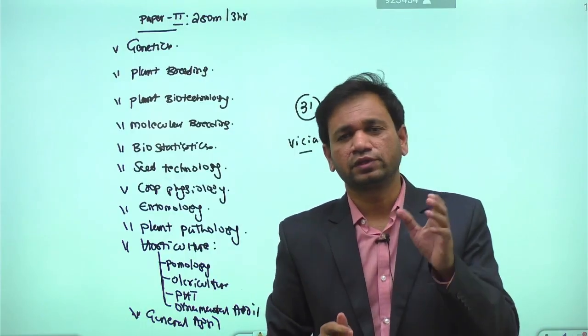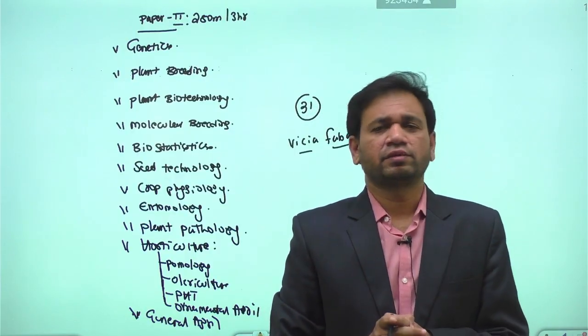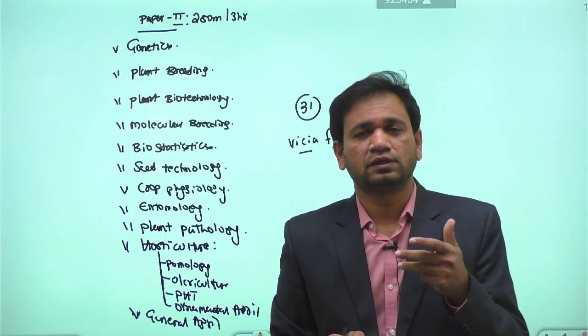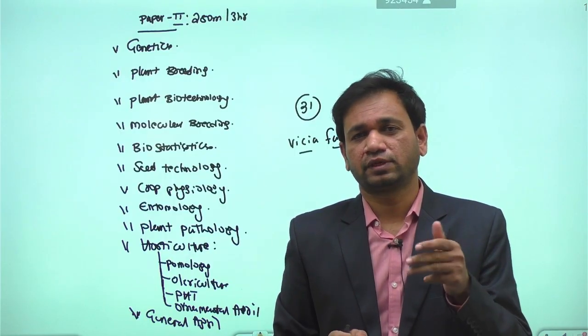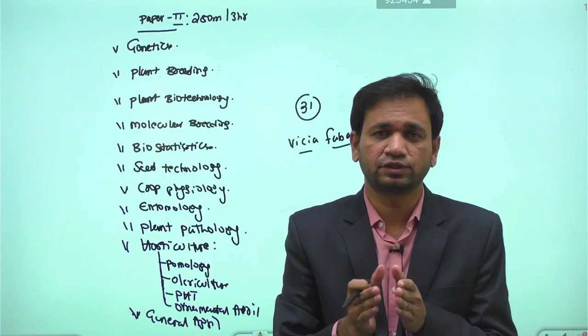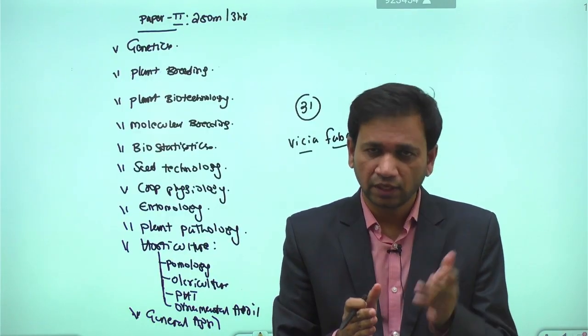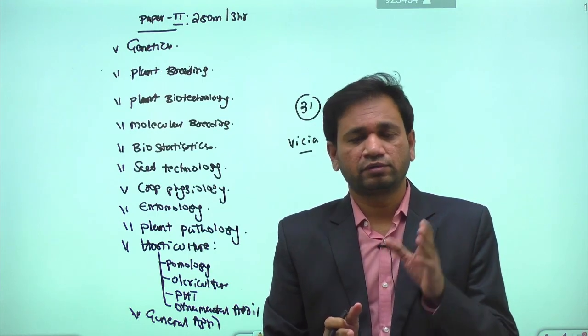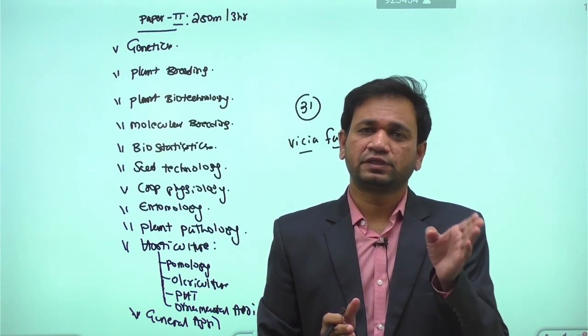Apart from that, within the plant cell we have various organelles: the cell wall, cell membrane, chloroplast, mitochondria, protoplasm. Then we have the Golgi bodies and their functions. So these are the things we'll be discussing in the case of the plant cell. Then we will also discuss how the plant cell is different from the animal cell.